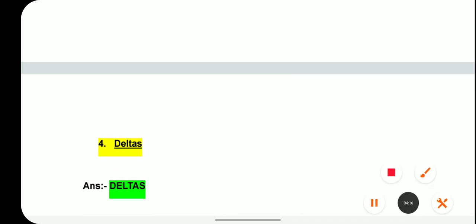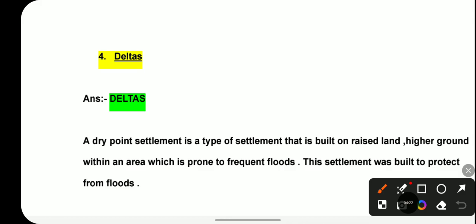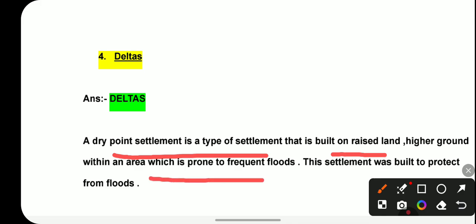So let me tell you what a dry point settlement is. Basically, a dry point settlement is a kind of settlement that is built on raised land, higher ground within an area which is prone to frequent floods. This settlement was built to protect from floods. So basically